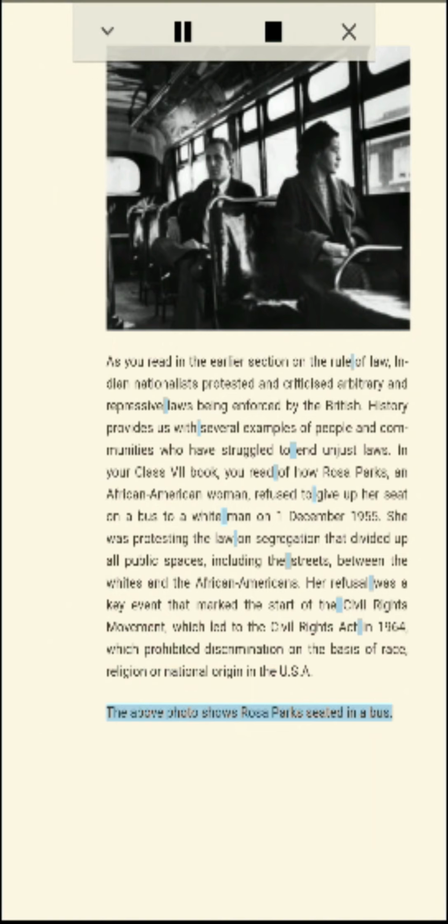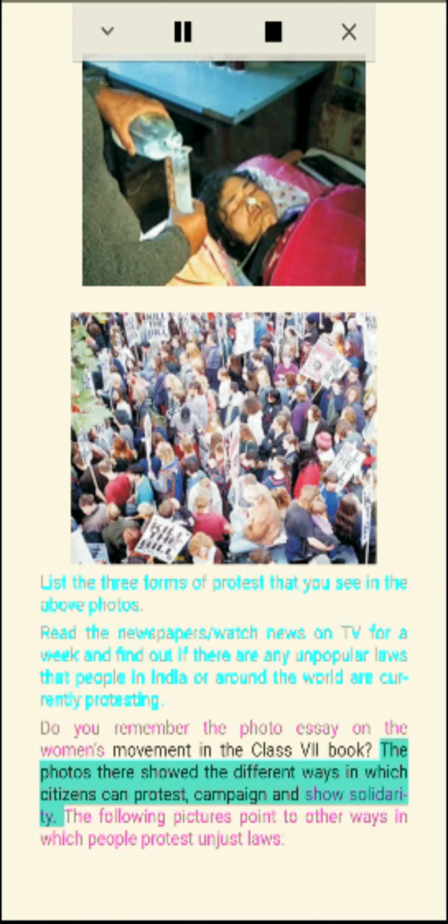List the 3 forms of protest that you see in the above photos. Read the newspapers, watch news on TV for a week, and find out if there are any unpopular laws that people in India or around the world are currently protesting. Do you remember the photo essay on the women's movement in the Class 7 book? The photos there showed the different ways in which citizens can protest, campaign, and show solidarity. The following pictures point to other ways in which people protest unjust laws.